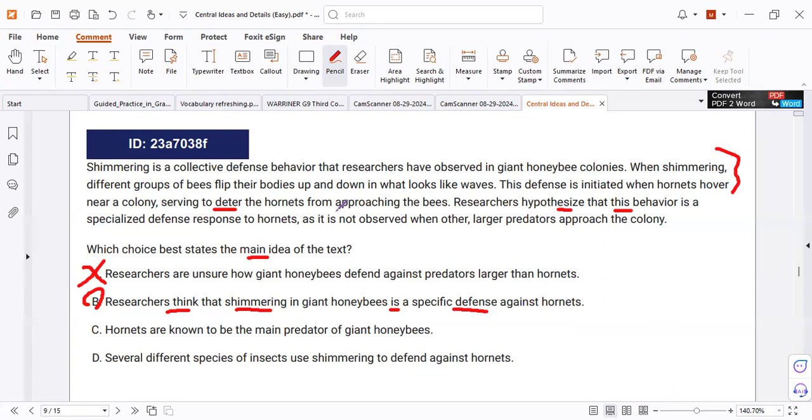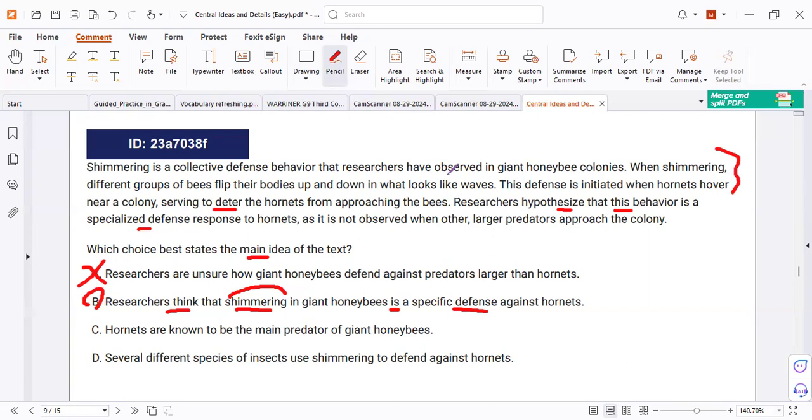This kind of defense and protection is a specialized defense, not any kind of defense. If you saw here the main idea, we discussed this shimmering. And what is shimmering? He said, shimmering is a collective defense behavior that researchers have observed in giant honeybee colonies.